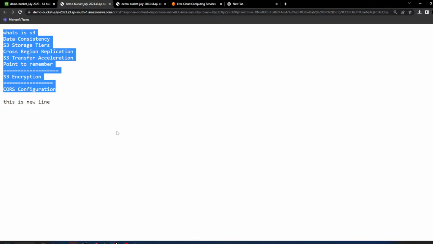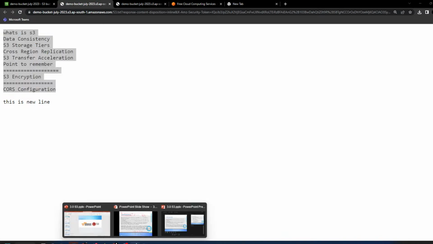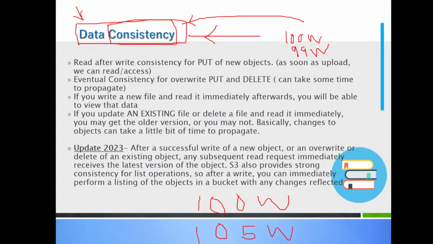But if you get the old file, will that be acceptable? If Amazon is giving you the old data, it will create a data inconsistency. Then it is called data inconsistency. Agree? So the words consistency and inconsistency, are they clear to you now?